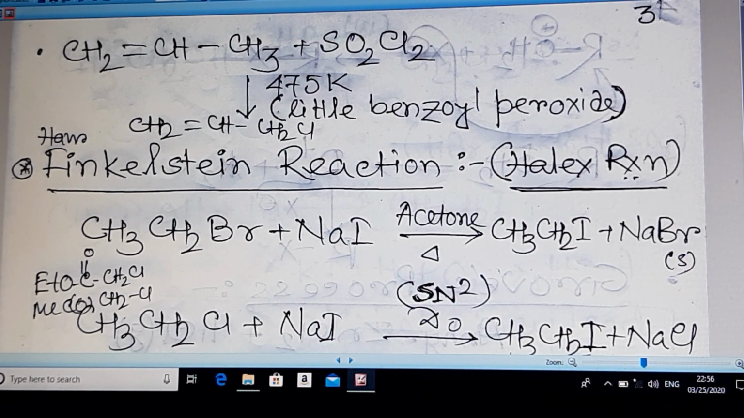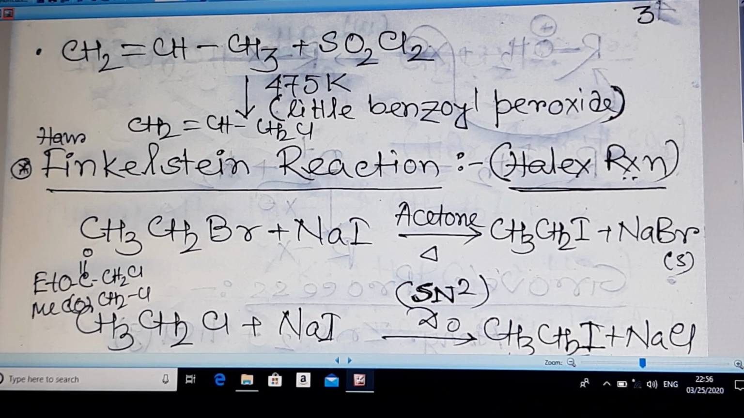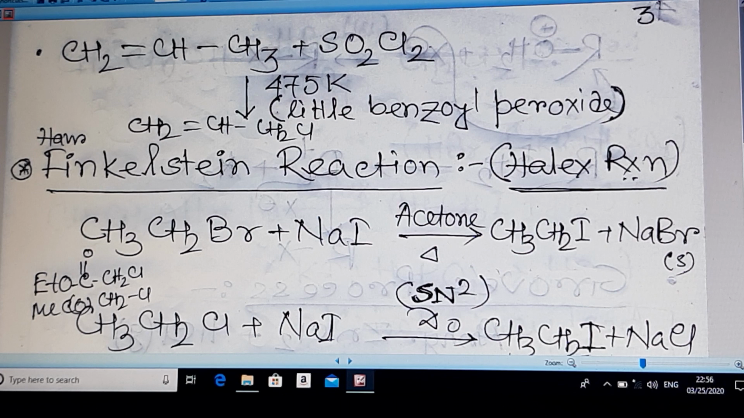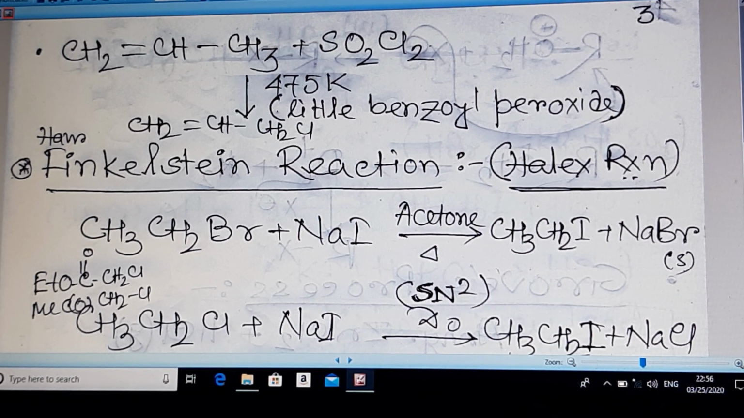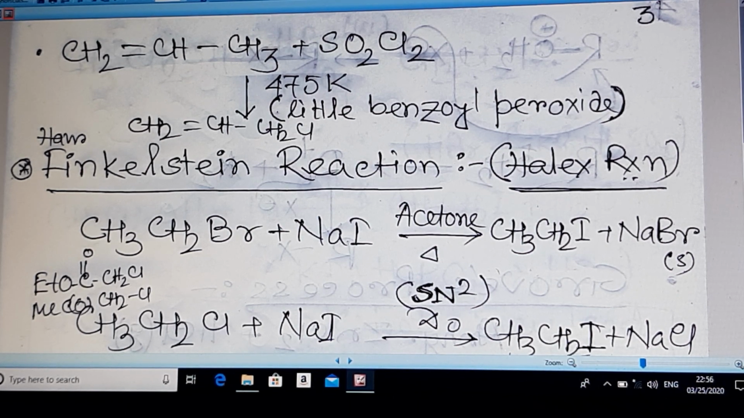A few minutes ago I told you that allylic chlorination can be done by using chlorine at 200 degrees Celsius. Now you are seeing that SO2Cl2, that means sulfuryl chloride, can also be used in presence of benzoyl peroxide at around 200 degrees Celsius to prepare allyl chloride.